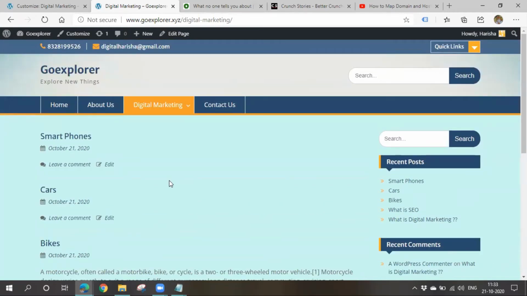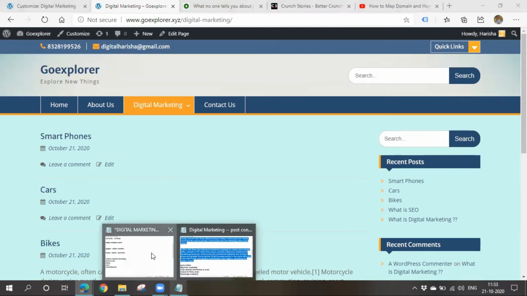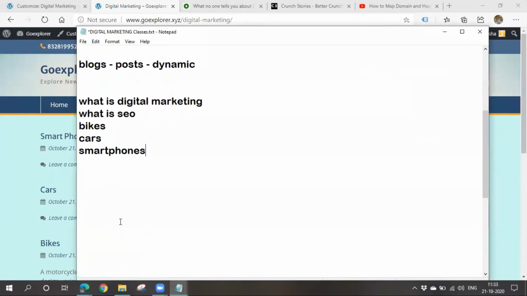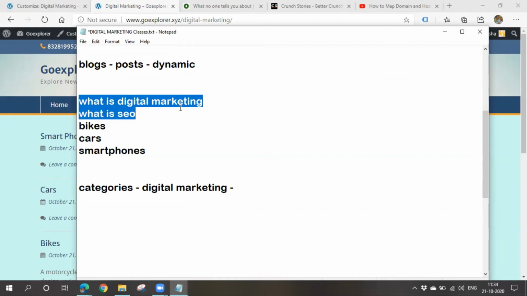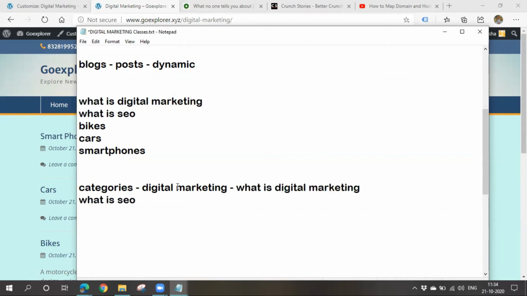No, he will not be able to find it easily. That's why we have to go for categories. So I'll create some categories and I will categorize all these things. I'll create a category called digital marketing, and I'll divert all the digital marketing posts into this particular category.